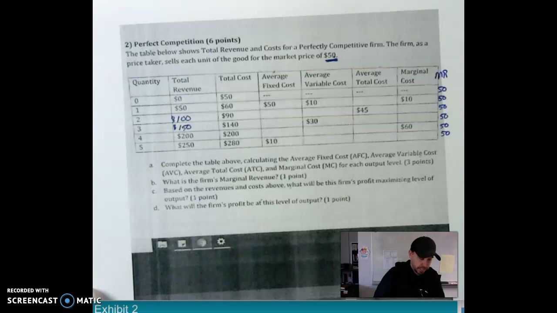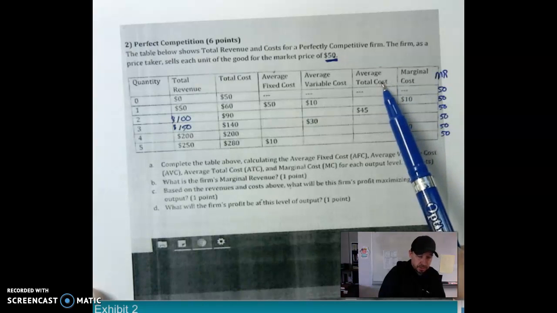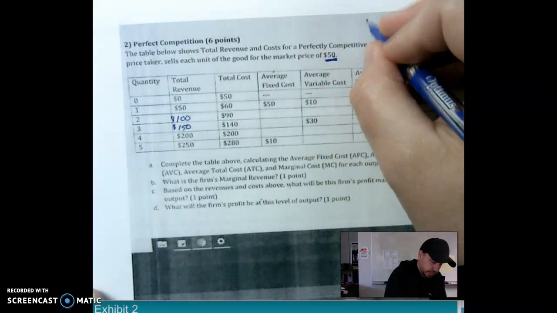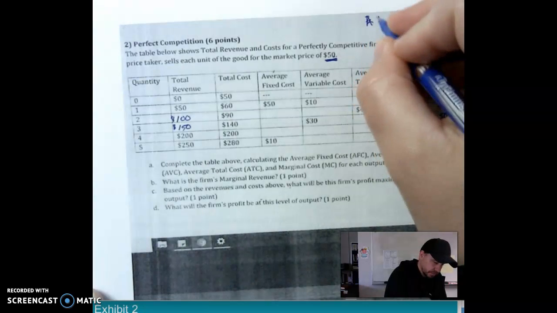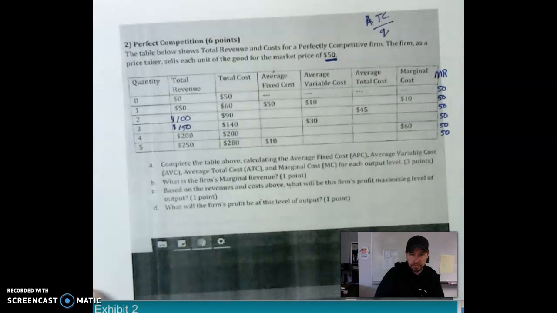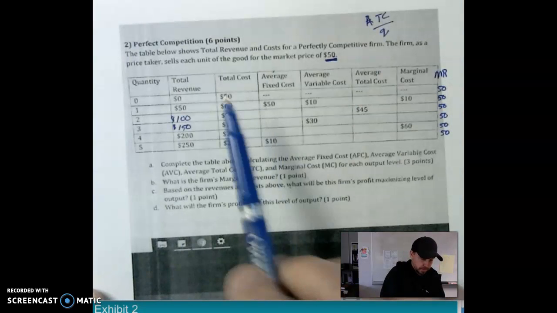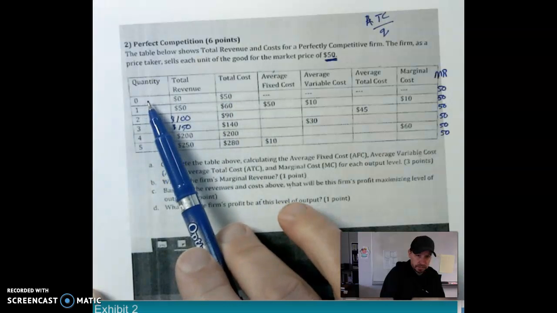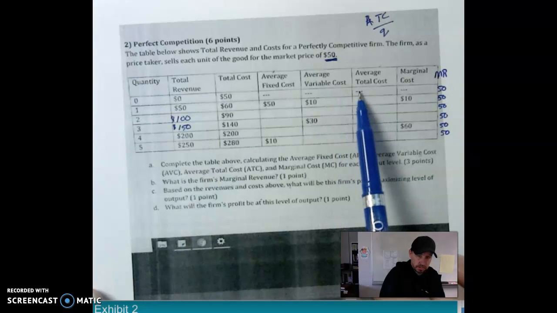So now we come over and we have a few more things that we have to fill out here. Average total cost. Remember, average total cost is we just take our total cost and divide it by the quantity. That's how you get an average. Okay, so here we have 50 and we divide that by 0. We have 0. That's not going to give us an average total cost. You can't have an average if you don't have any output yet.